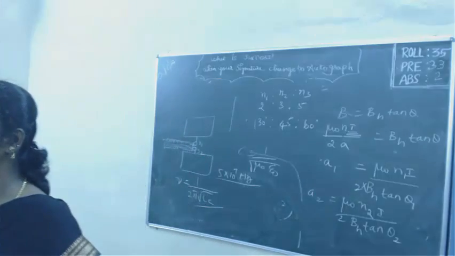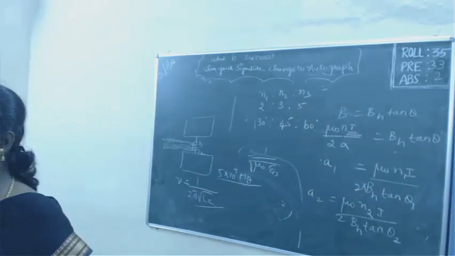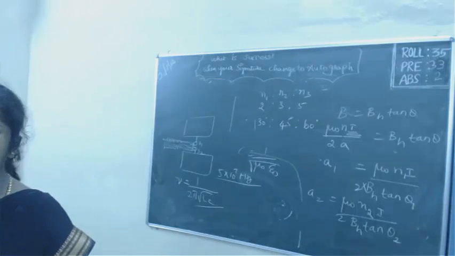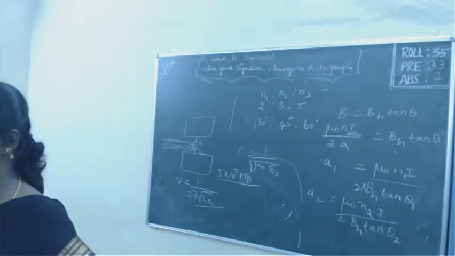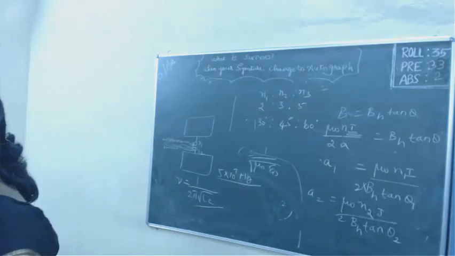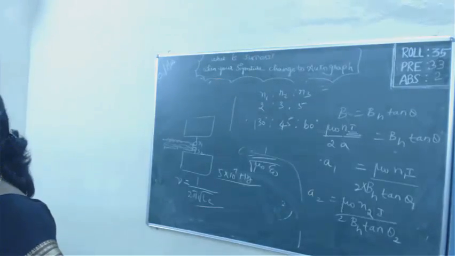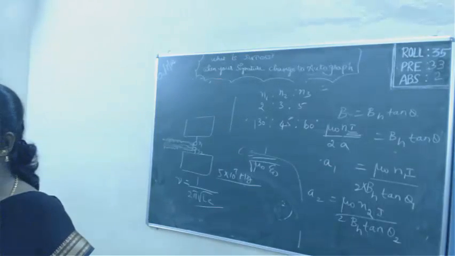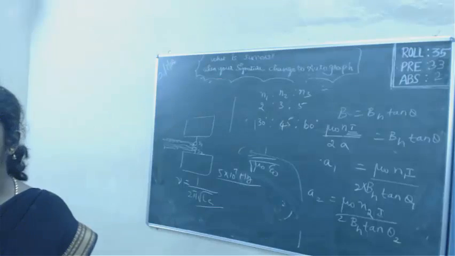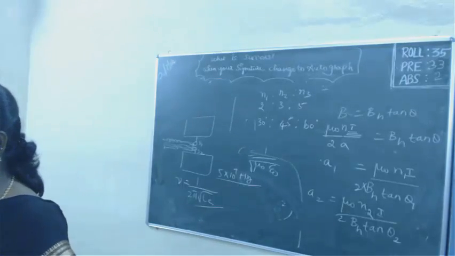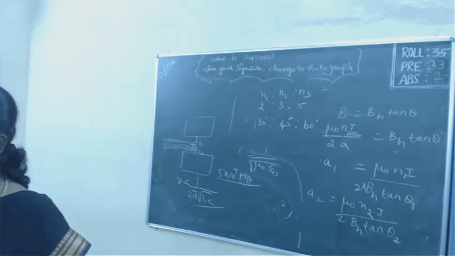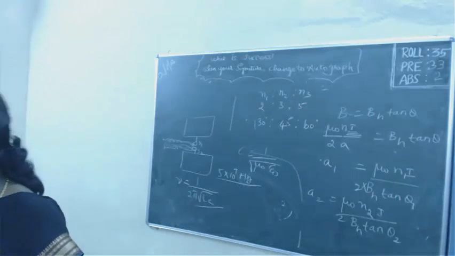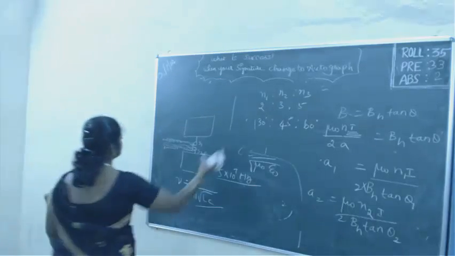Then coming on, what are the types of spectra? What is meant by spectra? A spectrum has a wide range of frequencies, is it not? So whenever white light falls on a prism, what happens? We can see 7 colors. That is spectrum. According to its production, spectrum is of 2 types: one is an emission spectrum, the other is an absorption spectrum. In emission spectrum also we have 3 categories, whereas in absorption spectrum also we again have 3 categories, right?